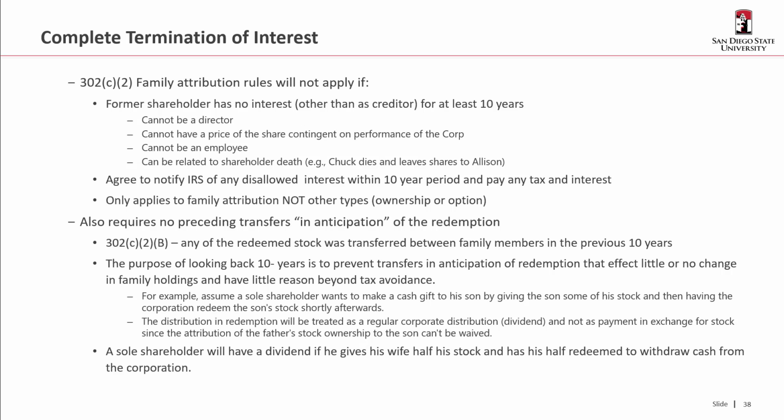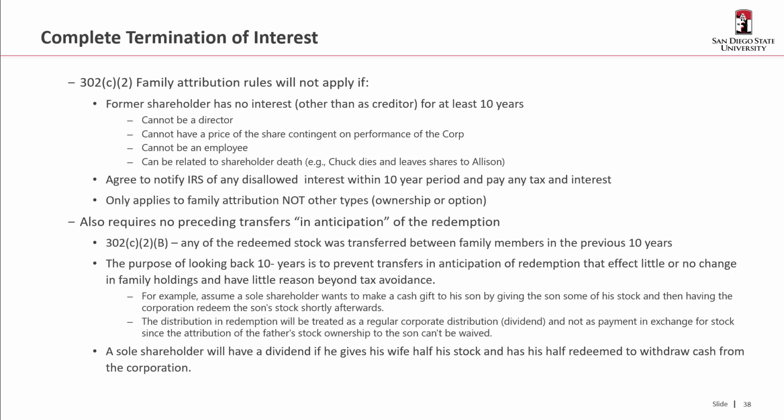This can happen if it's related to a shareholder death. For example, if we had a change in ownership because someone died and left shares, that would be okay. You are required to notify the IRS of any disallowed interest within the 10-year period, and if that happens, you have to pay the tax and any interest. This applies only to the family attribution rules, not the other types of attribution.